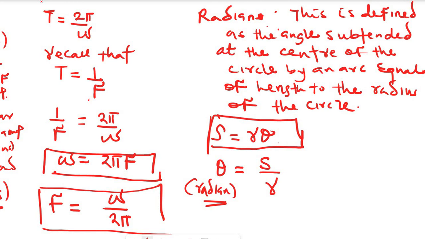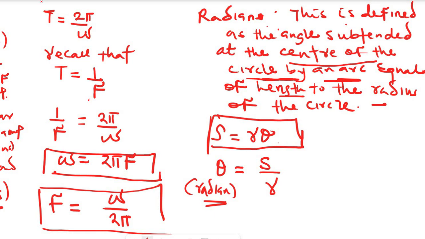So radian is the unit of angular displacement and is defined as the angle subtended at the center of the circle. Of course, you remember, it's defined as the angle subtended at the center of the circle by an arc. Look at the term, by an arc equal in length to the radius.